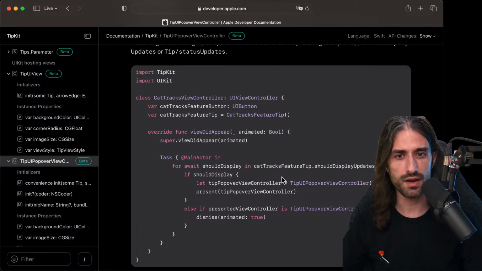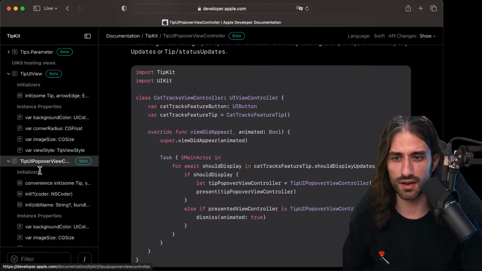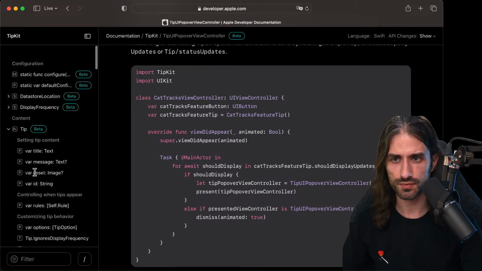Now I understand better how to use TipKit, both in SwiftUI and UIKit. I understand better when the tips are being triggered and all the options that you have to control when they should be triggered. So it gives me an idea of how powerful the TipKit framework is, and how it can be used inside a real world app. So I'm very happy with what I've learned.